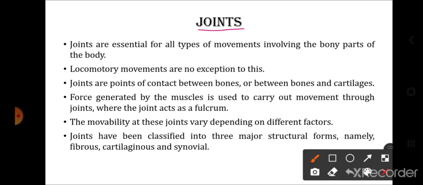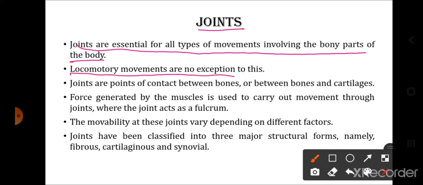Now next one is the joint. So the region or the surface where two or more bones meet is called a joint. So joints are essential for all types of movements involving the bony parts of the body. Wherever movements are needed and bones are involved, there joints are necessary.